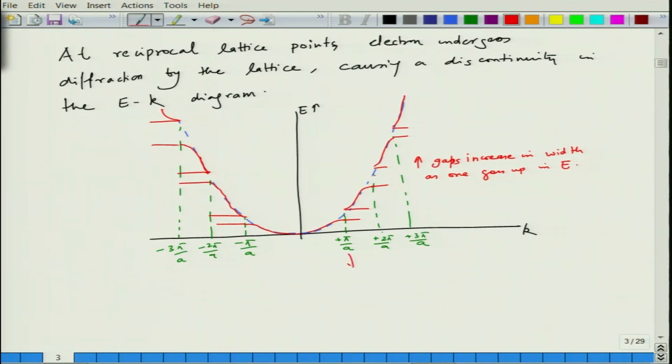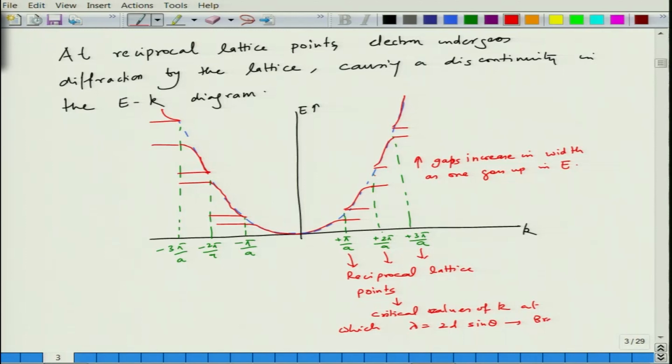So, these are the reciprocal lattice points, or you can say critical values of k at which lambda is equal to 2d sin theta, the Bragg's law, is satisfied, leading to electron diffraction. Okay. This is what we can do essentially, and this is also direction dependent, by the way, in crystals.